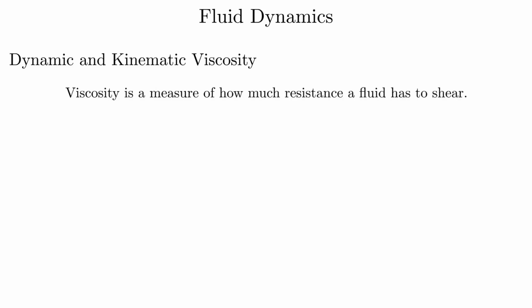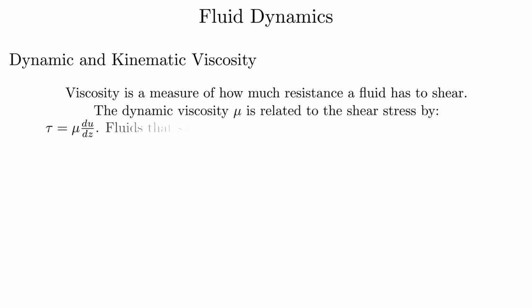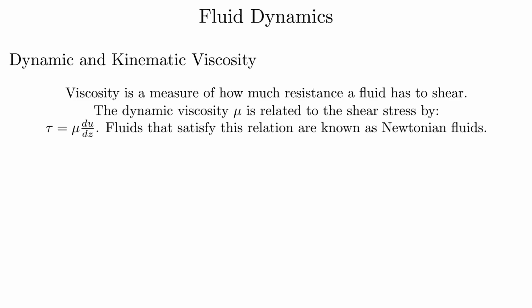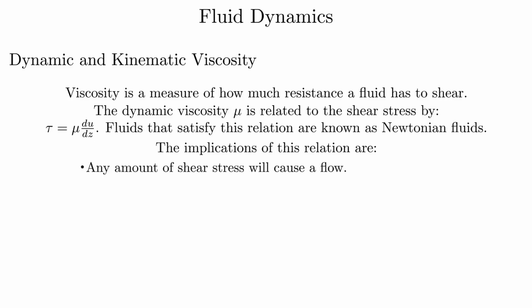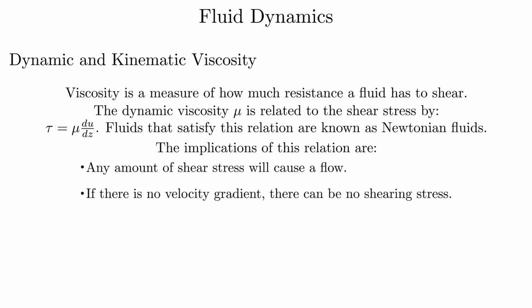Dynamic and kinematic viscosity. Viscosity is a measure of how much resistance a fluid has to shear. The dynamic viscosity mu is related to the shear stress by tau equals mu du by dx. Fluids that satisfy this relation are known as Newtonian fluids. The implications of this relation are that any amount of shear stress will cause a flow, and if there is no velocity gradient, there can be no shearing stress.